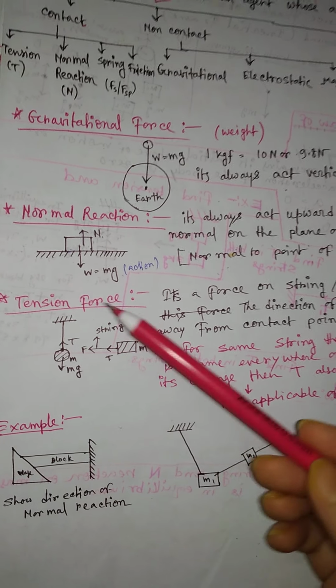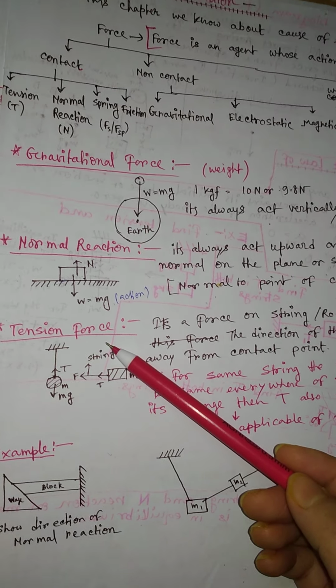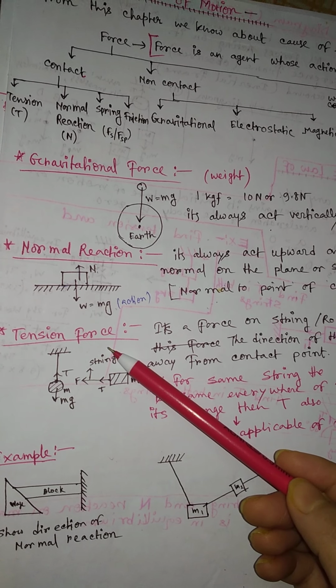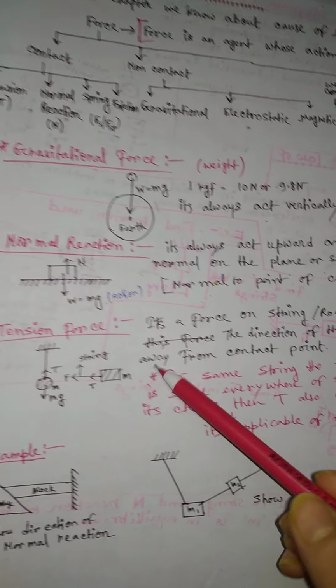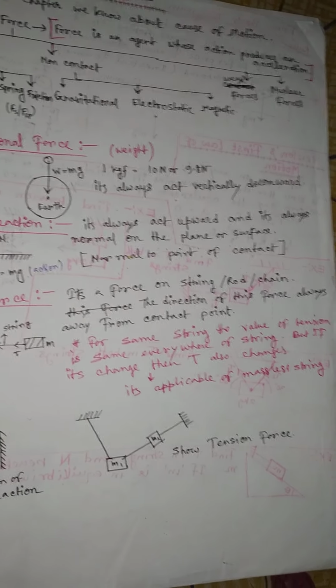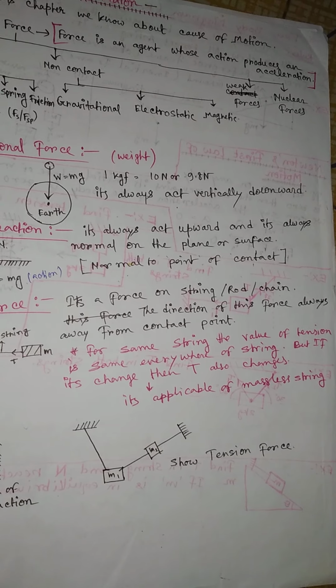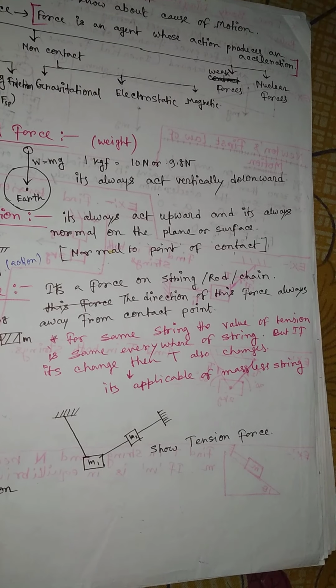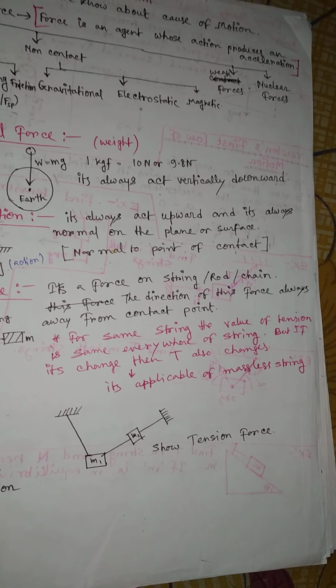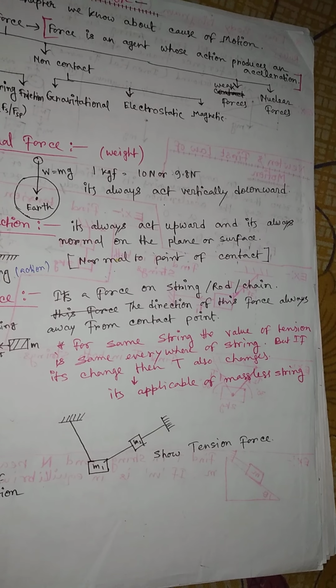Third one is tension force. So what is the tension force? It is a force on a string, rod or chain. It always exists in a string or rod or chain. The direction of this force is always away from the contact point.